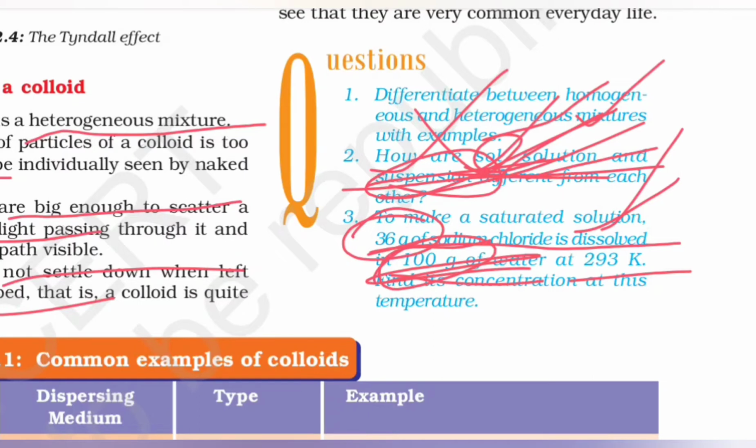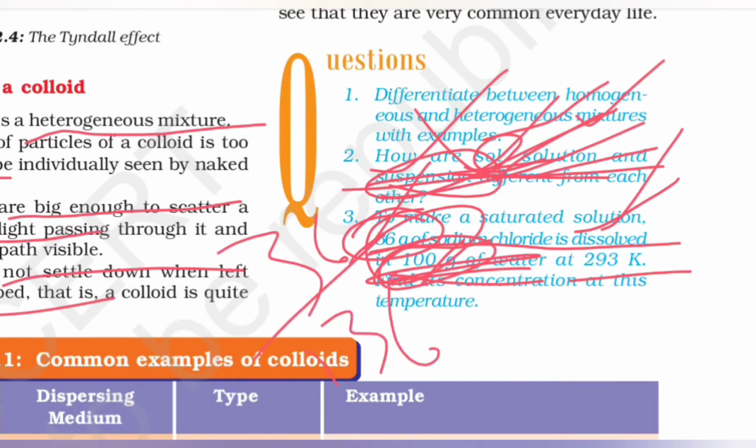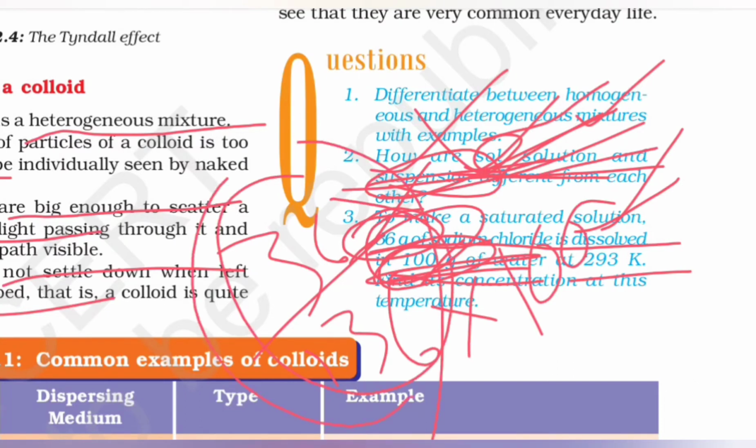So what would that be? Mass of solution is this plus this, and mass of solute is just 36 grams. So 36 gram by 136, 36 by 136 into 100, where the whole thing is in brackets. So you get something in percent, and that percent is your answer, the concentration of the solution.